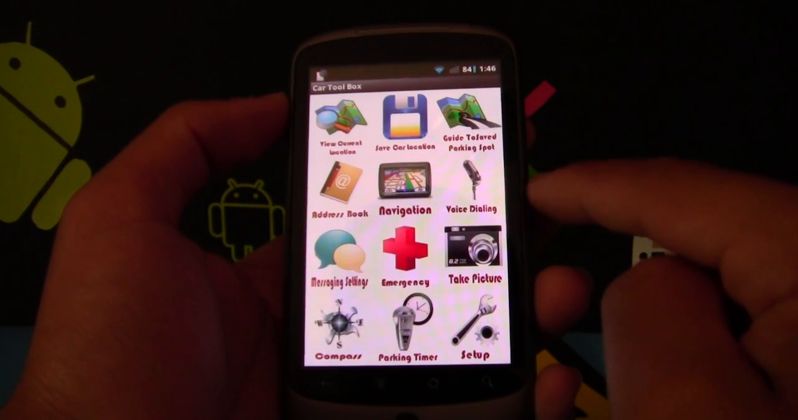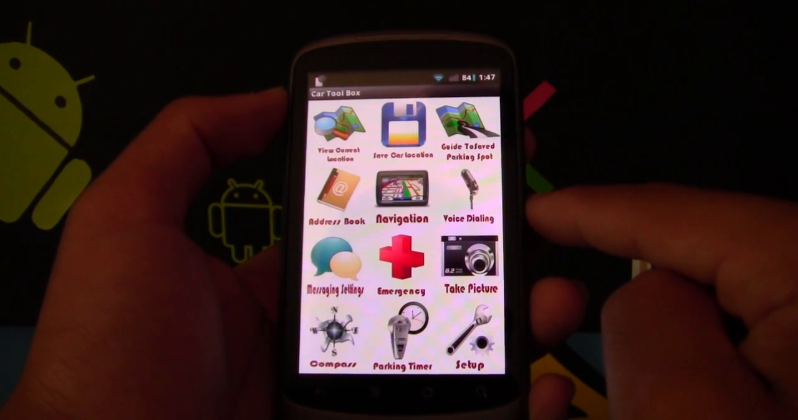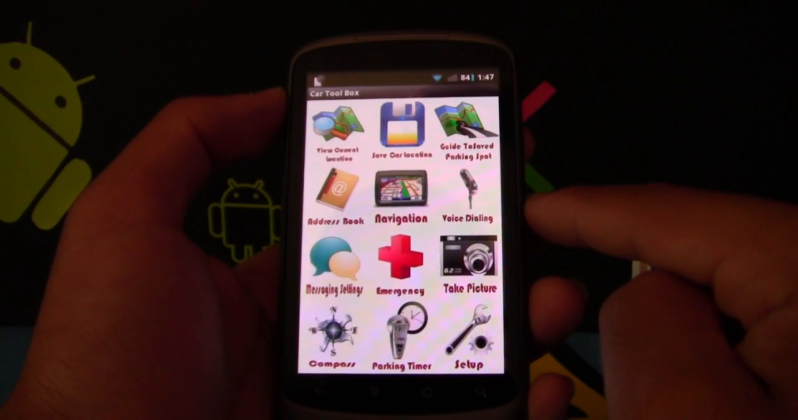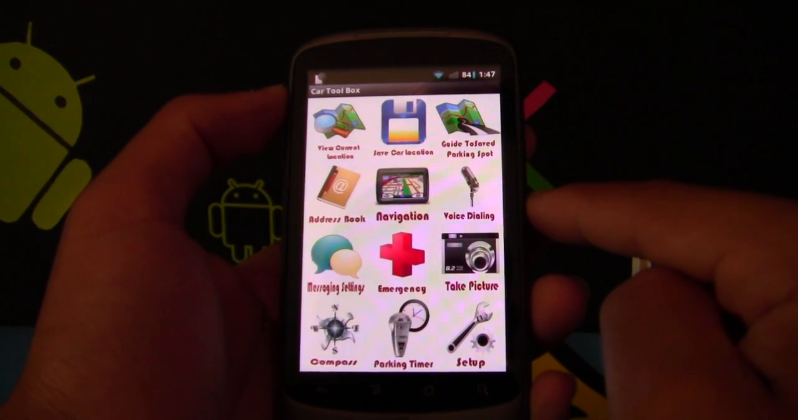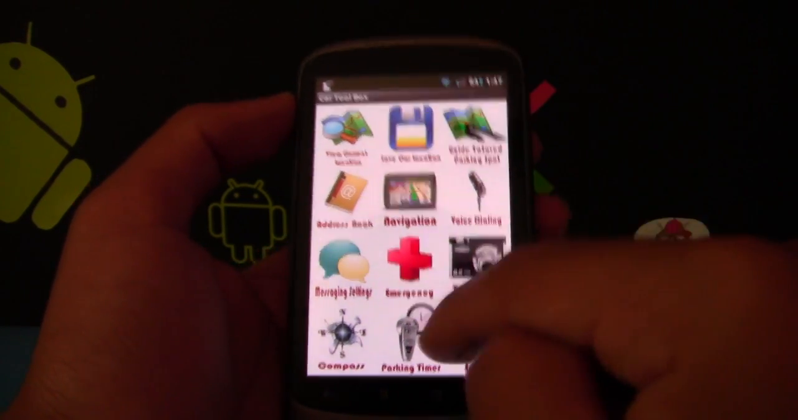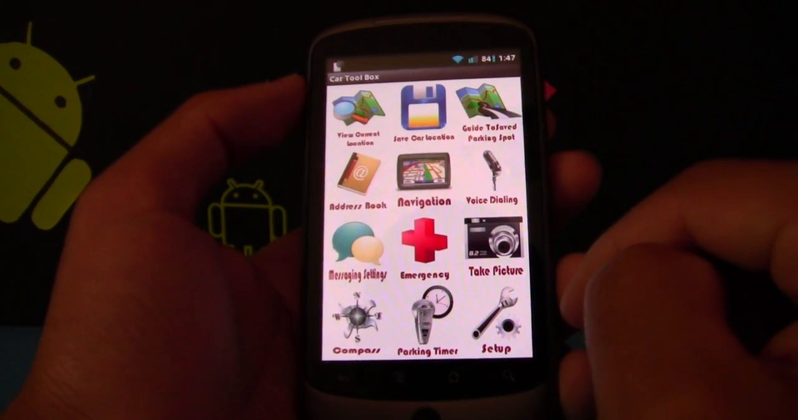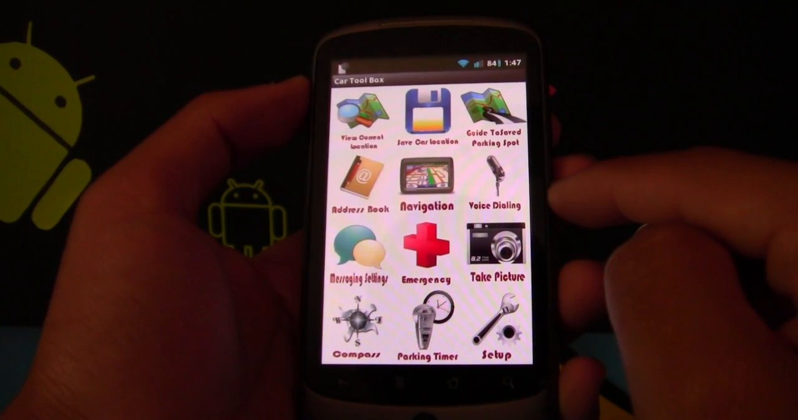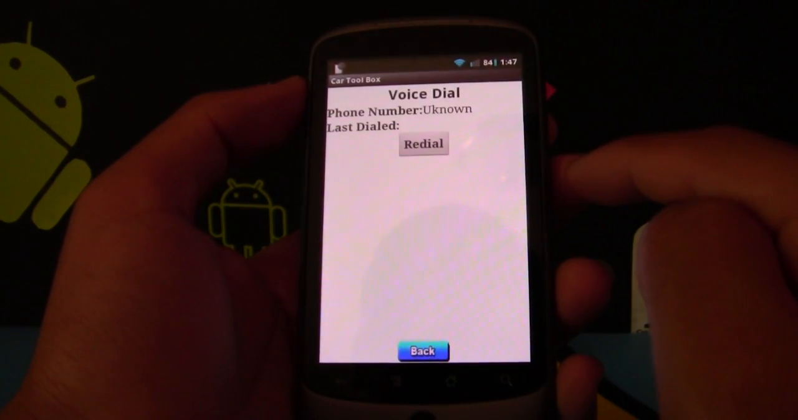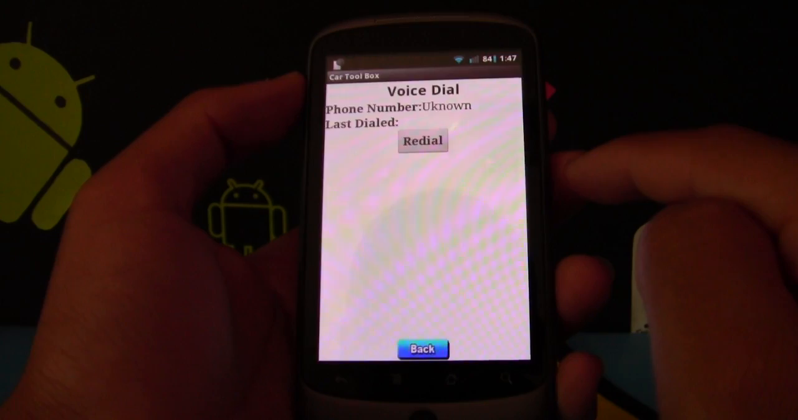And speaking of driving, a lot of countries and states actually don't allow texting while driving or talking while driving or even touching your phone while driving. So let's say it's docked and you can't really navigate through your phone because you're driving. But check this out. With voice dialing, you can say the number.